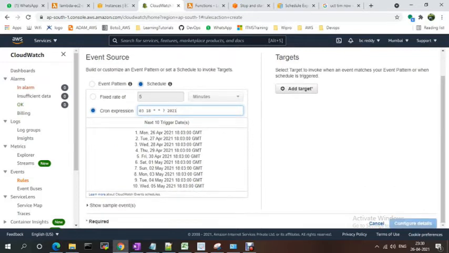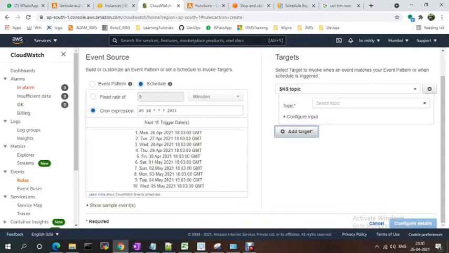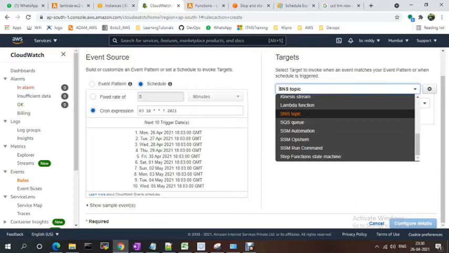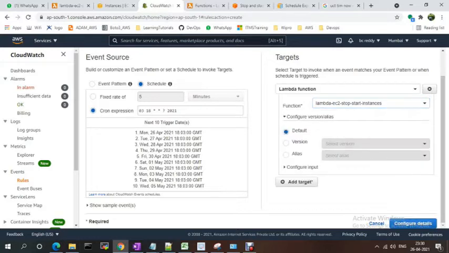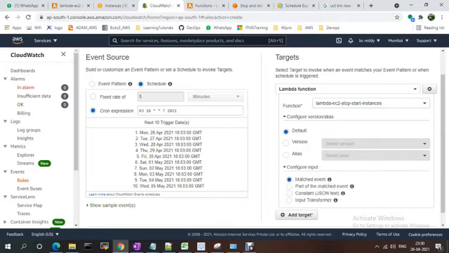Okay, this cron job. So I'm adding the target. I want to select the target whenever your event patterns match. My target could be SNS, Lambda function or SQS, anything. This time I'm going to use Lambda functions. You just select Lambda function, and if you have any version or aliases you can provide them. You can also configure input like matched events, input transformation, like that.